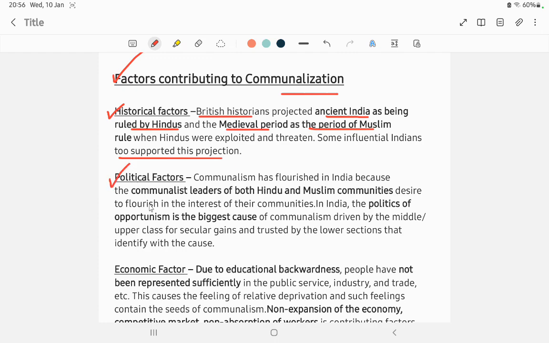Next, political factors. Communalism has flourished in India because of the communalist leaders of both Hindu and Muslim communities, who desire to advance the interests of their communities. In India, the politics of opportunism is the biggest cause of communalism, driven by the middle class or upper class for secular gains and trusted by the lower sections that identify with the cause. For example, a leader wants to gain political power.